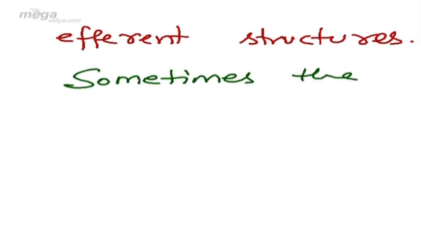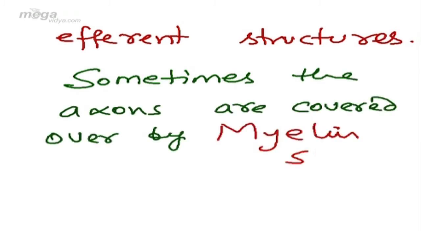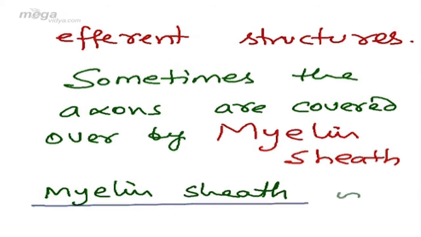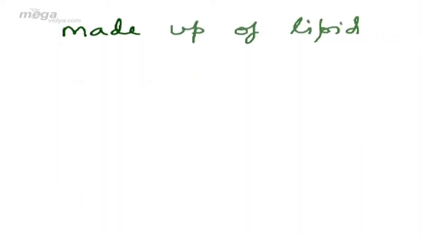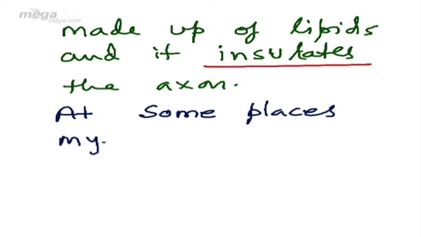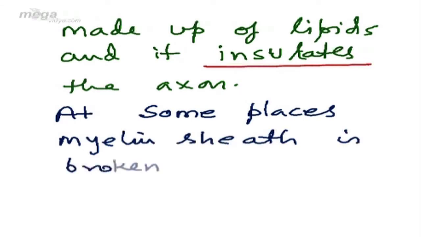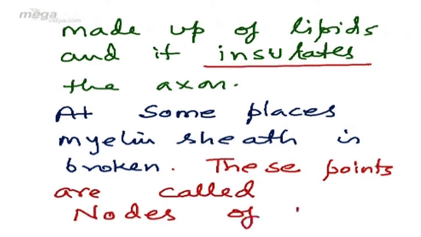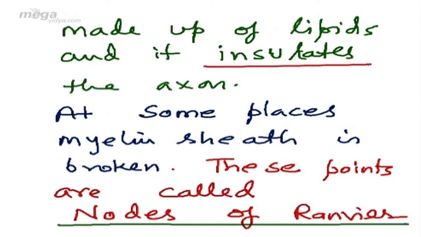Sometimes the axons are covered over by myelin sheath. Myelin sheath is made up of lipids and it insulates the axon. Here the word insulation is important because this is where you get an MCQ, asking what is the exact function of myelin sheath. At some places myelin sheath is broken. This is another question. These points are called nodes of Ranvier. This is another important question which you get.